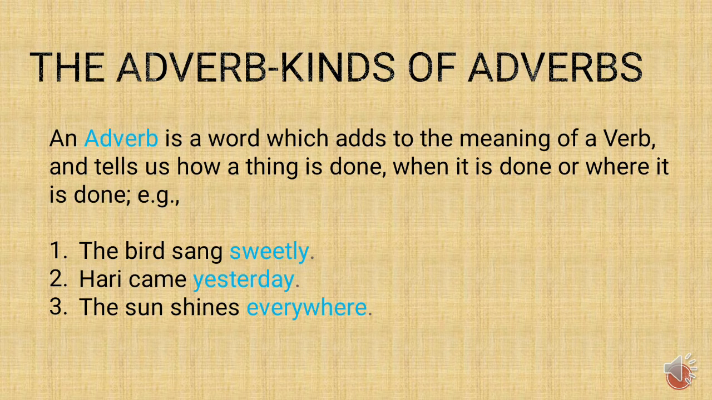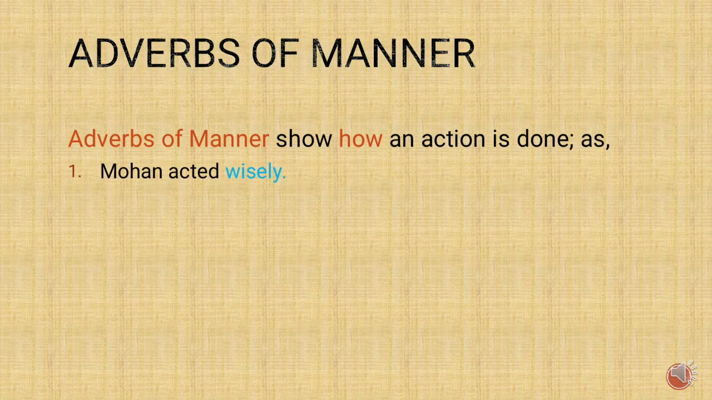So, what is an adverb, children? An adverb is a word which adds to the meaning of a verb and tells us how a thing is done, when it is done, or where it is done. Okay, the first kind of adverb is adverbs of manner. Adverbs of manner show how an action is done.